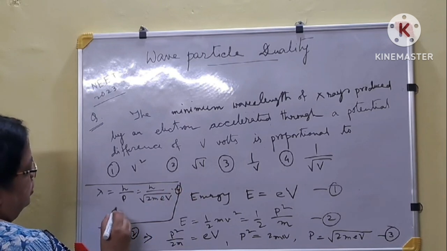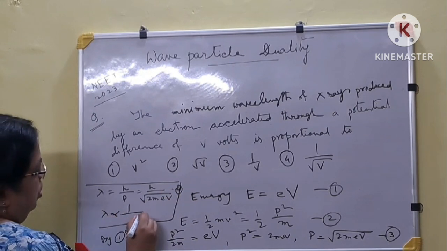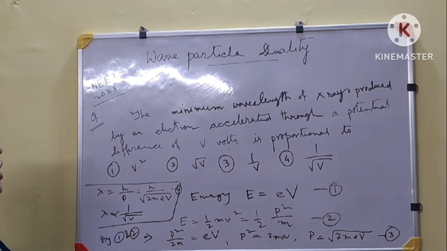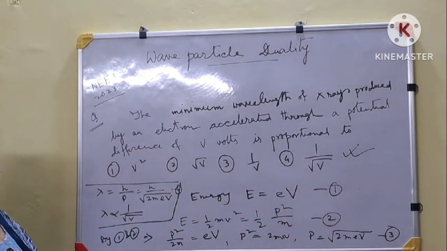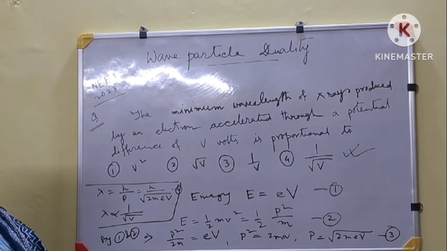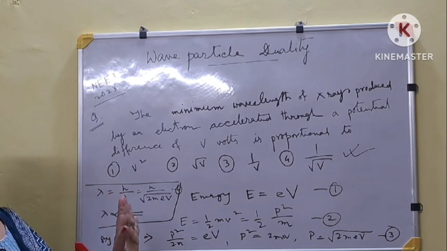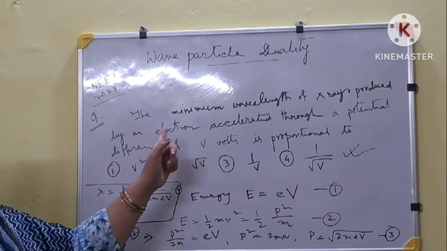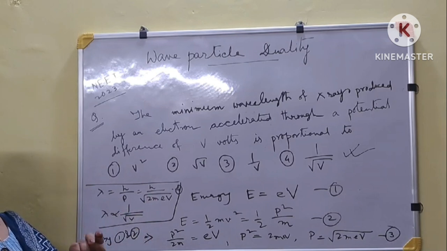So we can see lambda is proportional to 1 by square root of V. That means option 4 will be the correct answer. The problem is very easy. We only have to use de Broglie's equation, though it is not mentioned. That is the trick. Otherwise, it is very easy.